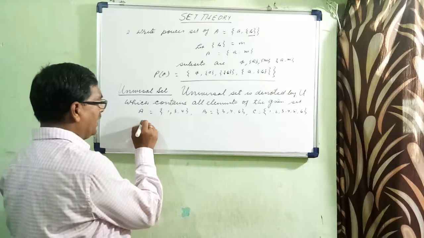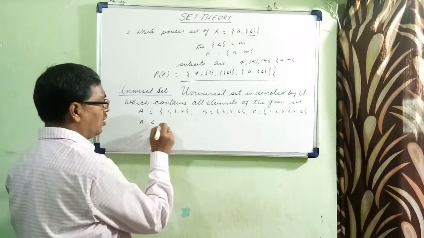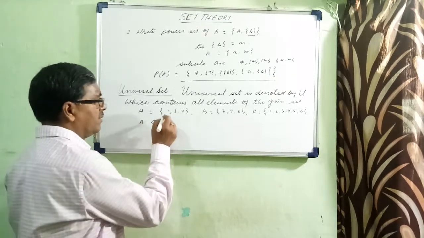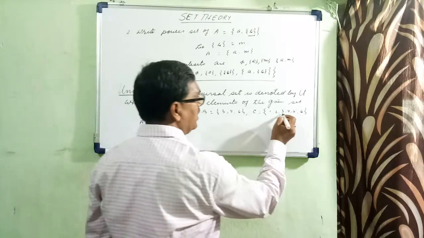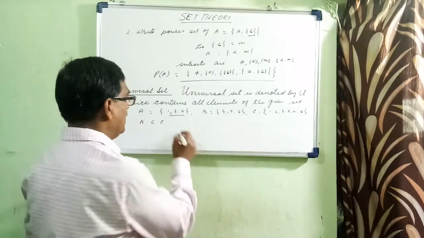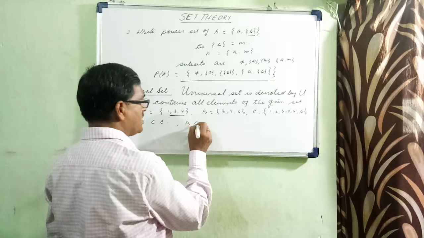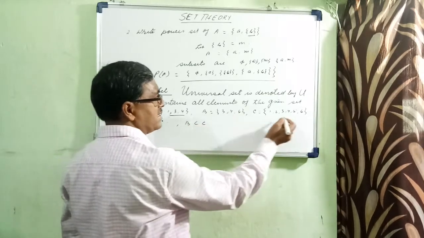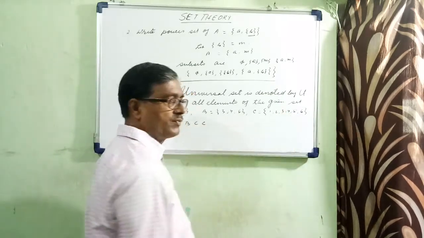You know that A is a subset of C, because {1, 3, 4} is an element of this. B is a subset of C, because {3, 4, 6} is an element of this.